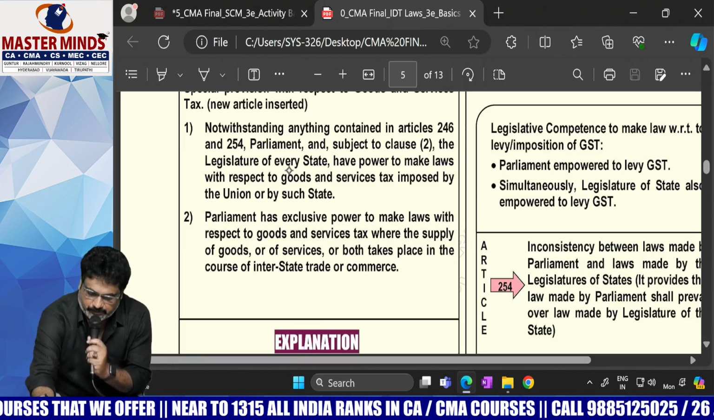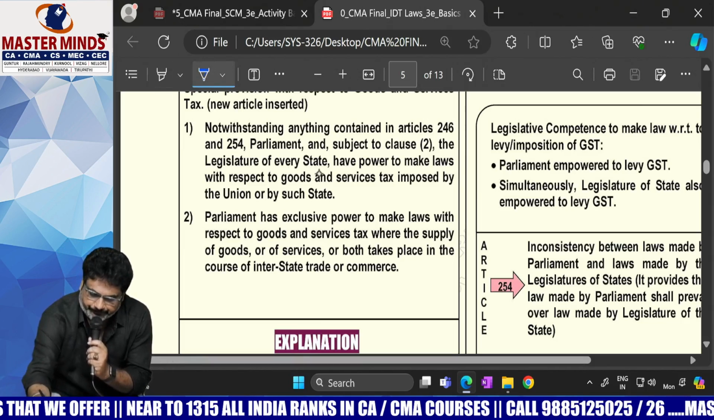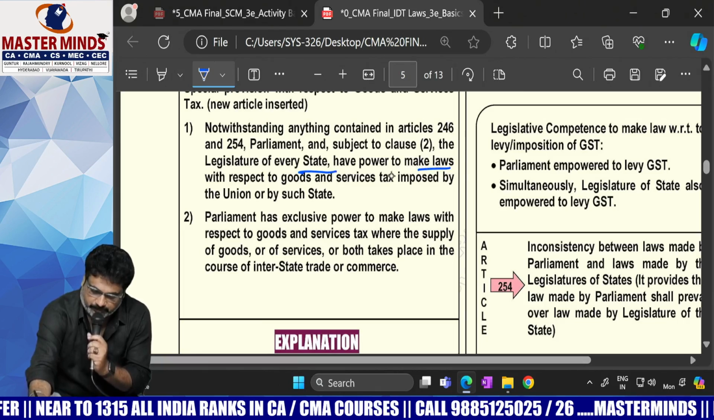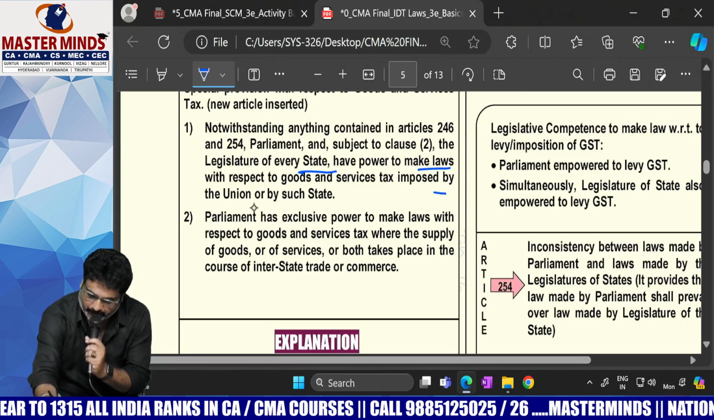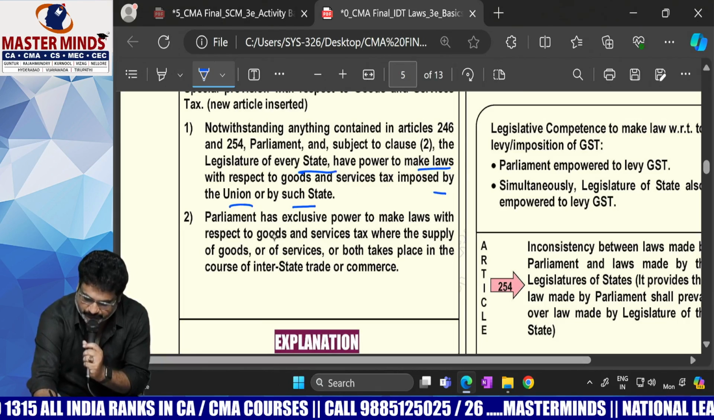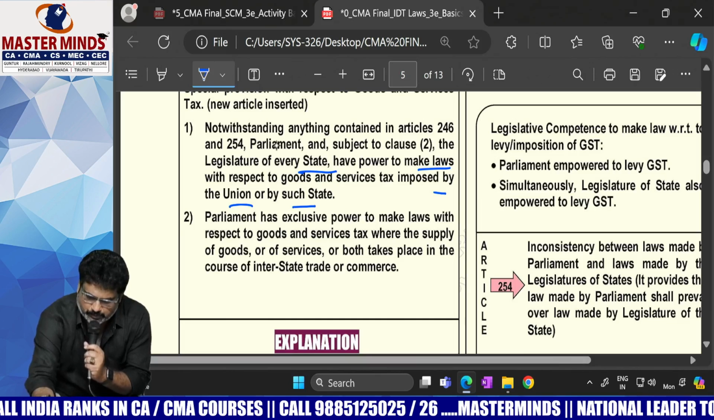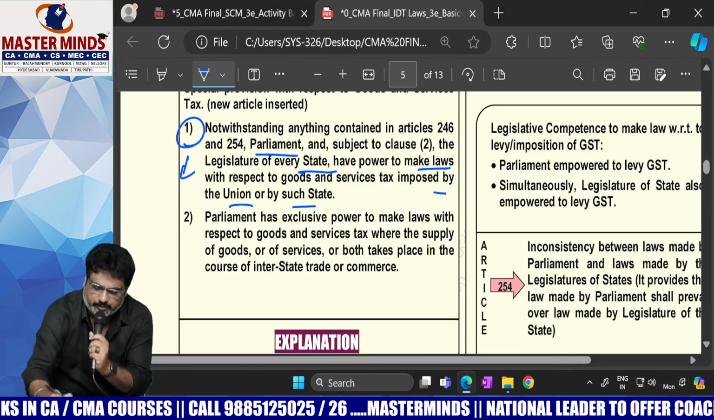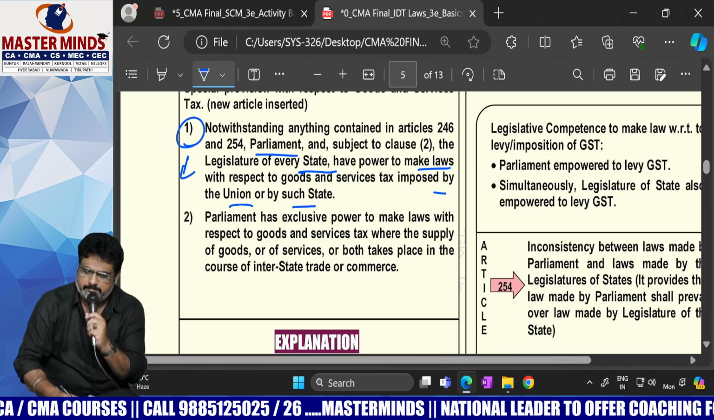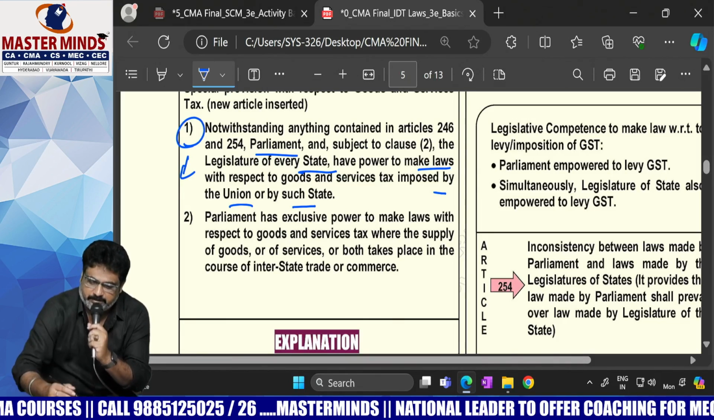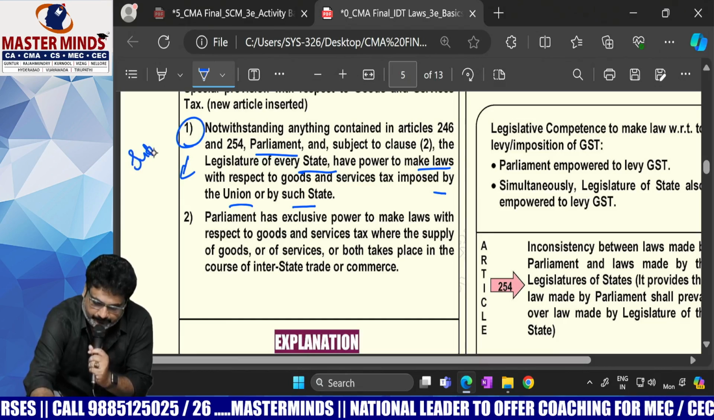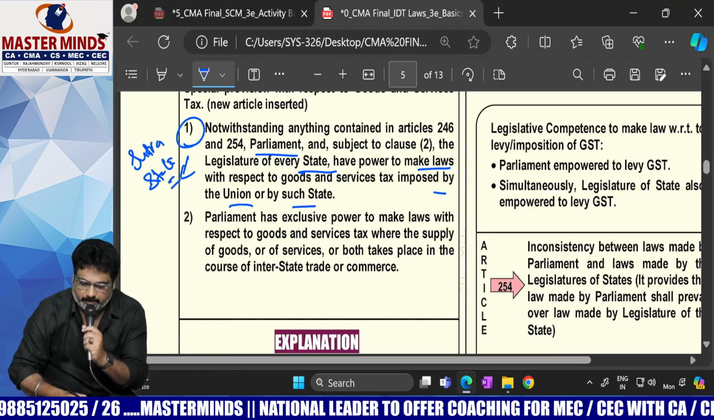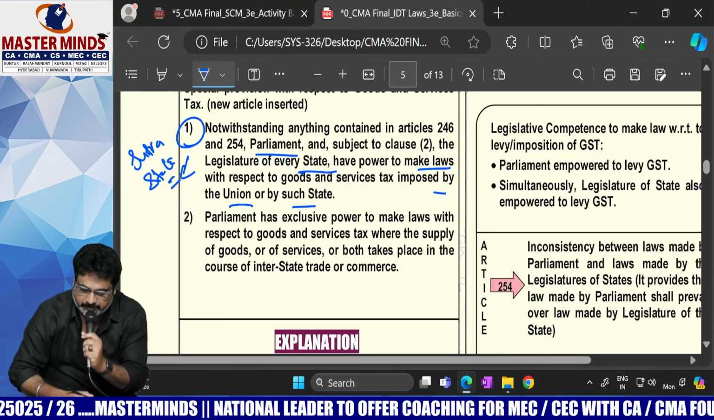The legislature of every state has the power to make the law with respect to GST imposed by the Union or by such state. So what is the point here, ma'am? This point 1 deals with which type of supply here? Intrastate. Why does it deal with intrastate, ma'am? How can we decide that?